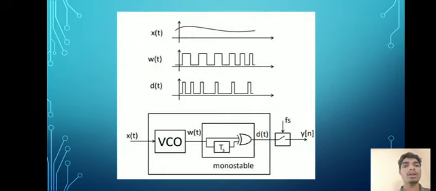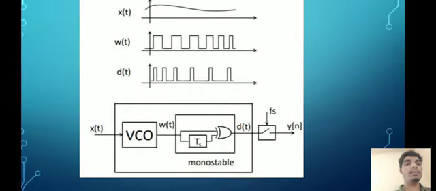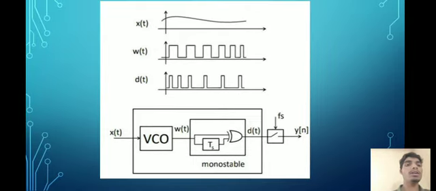This is the block diagram of the analog to digital converter. We can give this analog signal to the VCO, then the VCO output is given to the monostable. The monostable converts the signal into a sawtooth signal. We can observe the Fs in the block diagram. We can receive the output at Y of n.